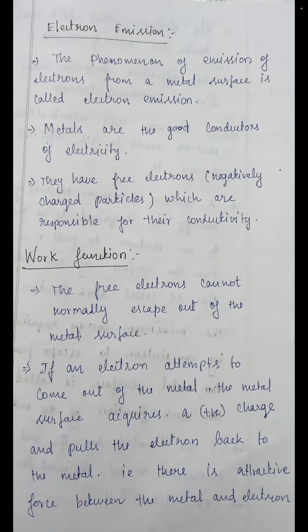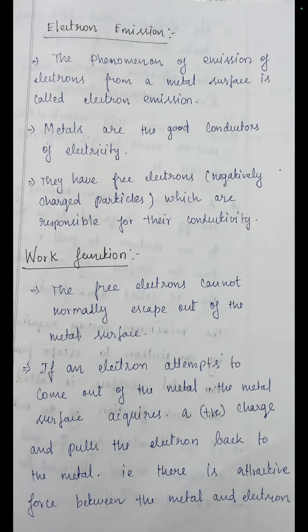All the metals are neutral substances, and the current carrying conductor is also a neutral substance. So when the electron comes out of the metal surface, the surface becomes positively charged and the electron is negatively charged, so there is an attractive force. Due to the attractive force the electron goes back inside the metal surface, but if the electron gets some energy to overcome that attractive force of the metal surface, the electron can be ejected from the metal surface. So this is electron emission, and the amount of energy it requires to break the attractive force of the metal surface is known as the work function.